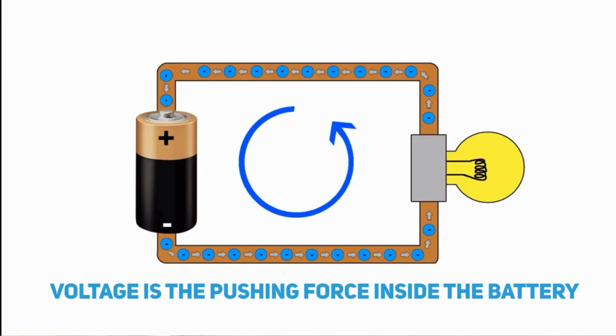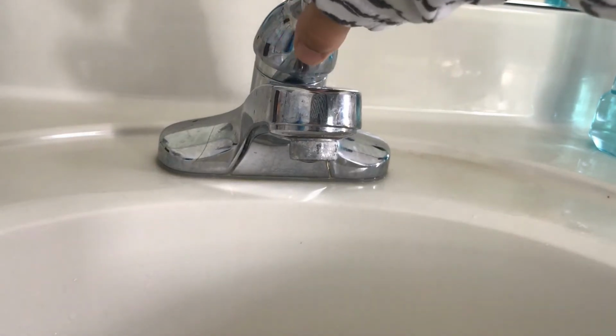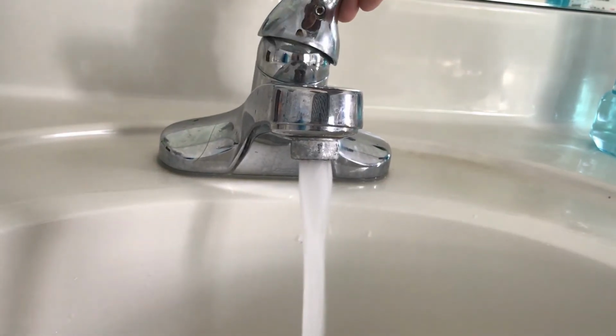And voltage is the pushing force inside the battery that makes the electrons move around the circuit. You can think of voltage like the pressure in a water pipe. The higher the pressure, the faster the water moves.